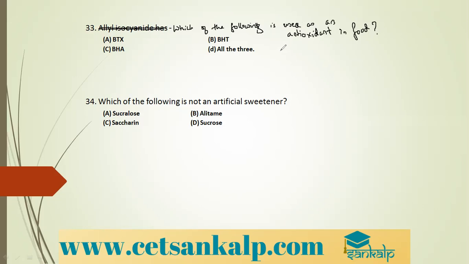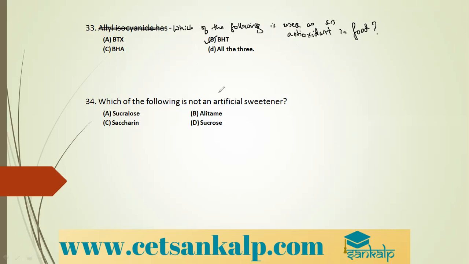So food additives we have seen, antioxidants are those which will preserve the food from getting spoilage due to oxidation. So which is used as an antioxidant? It is BHT, butylated hydroxytoluene. It is used as an antioxidant.